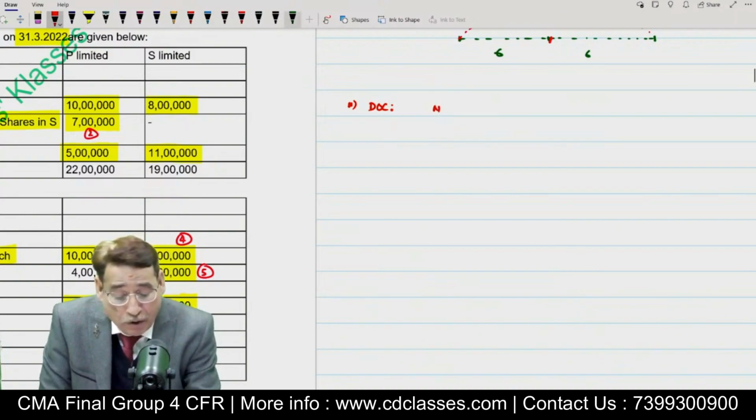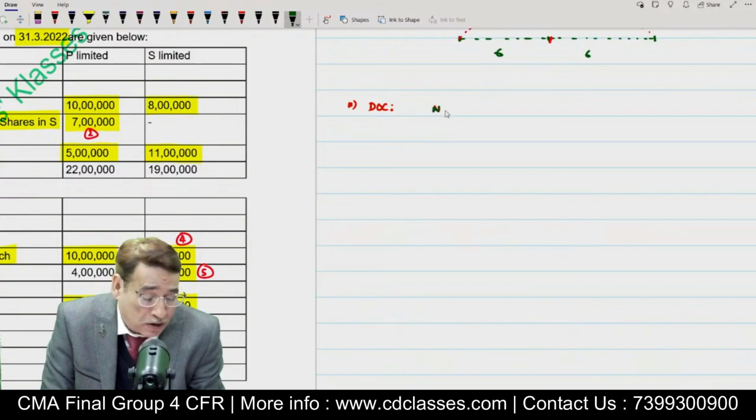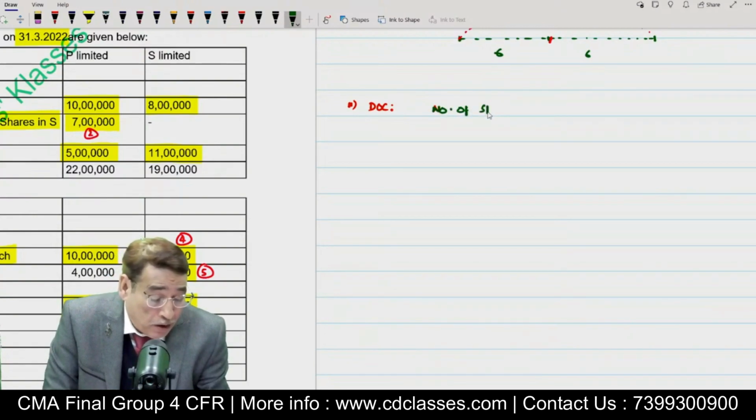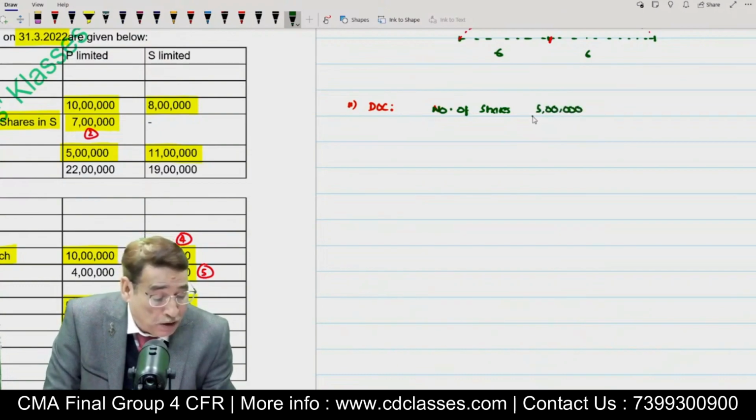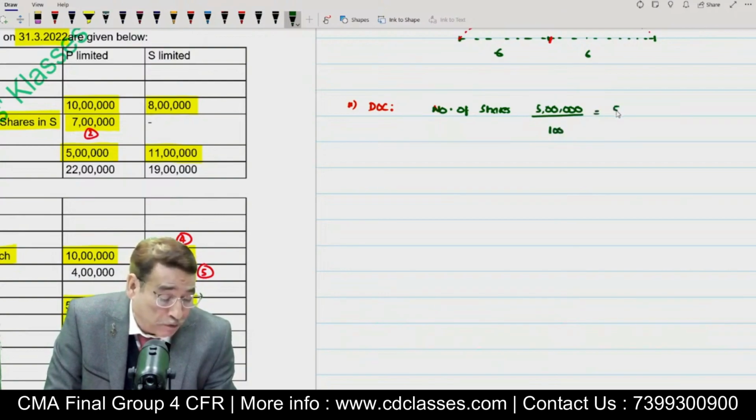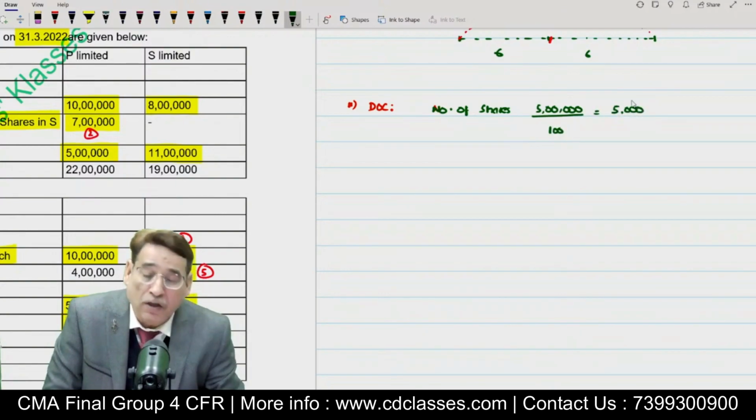As far as the number of shares of the subsidiary company is concerned, while going through the question, I told you that their share capital is 5 lakh. So I'm going to write here 5 lakh, and one share is of 100 each. So that means the number of shares of the subsidiary company is equal to 5,000. Is it clear to you?